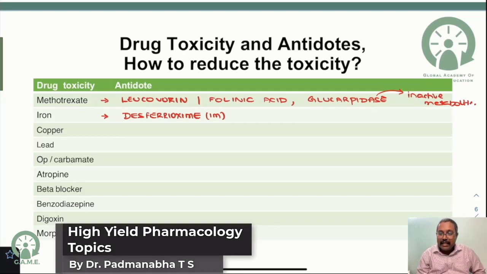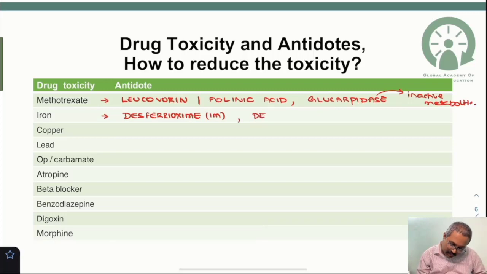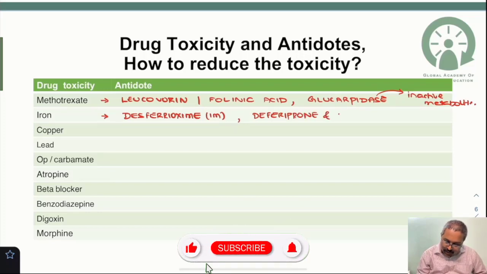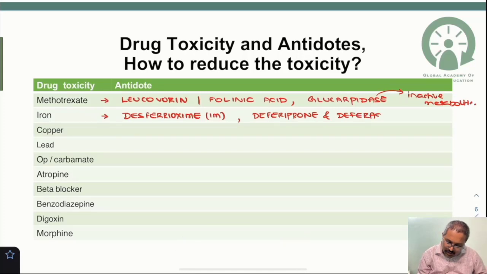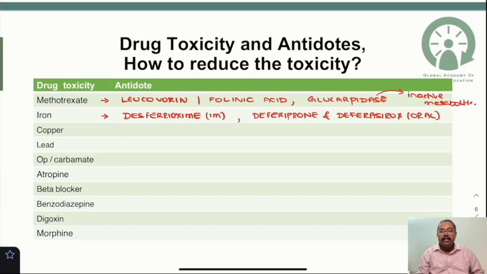Whereas there are other drugs which can be given through oral route. They are deferiprone and deferasirox. So these two drugs are given through oral route in case of the iron poisoning.